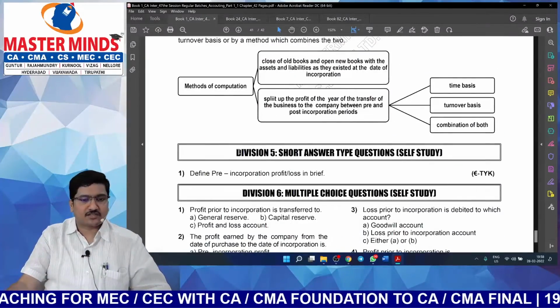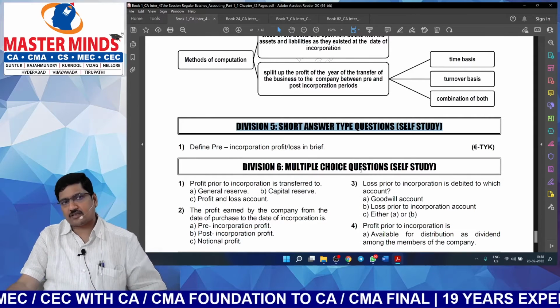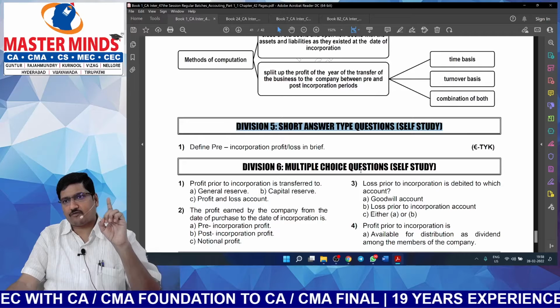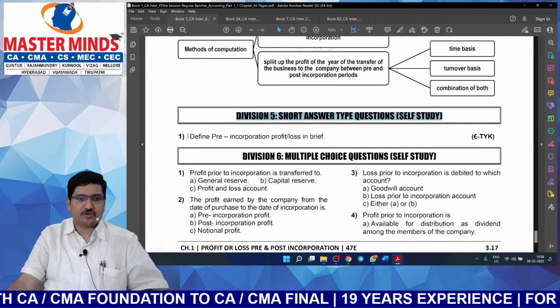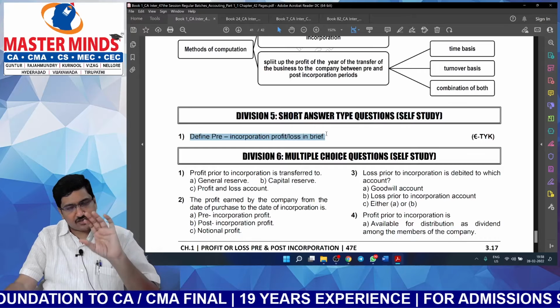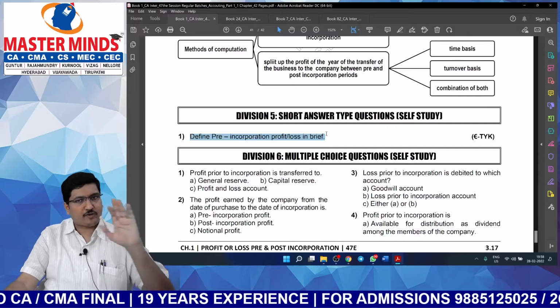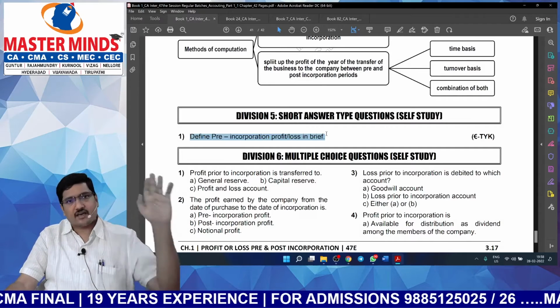Next one, some short answer questions. What are these short answer questions? I hope that you are aware in the public exam, one theory question will be given for 4 to 5 marks. So here is that short answer question. For this question, you are supposed to learn the answer by heart. There are very good chances of getting this question in the public exam.